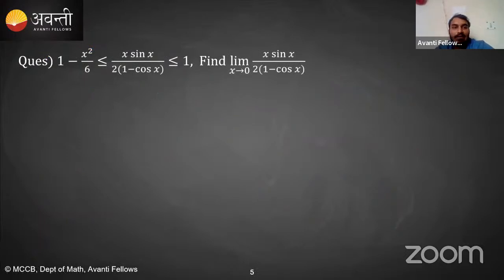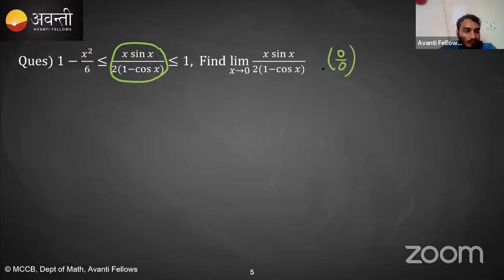The question is saying that 1 minus x square by 6 is less than or equal to x sin x upon 2 times 1 minus cos x, and it is less than or equal to 1. Find the limit of this function, x sin x divided by 2 times 1 minus cos x, where x is tending towards 0. As x is tending towards 0, as you can see, it is 0 by 0. Right? So how are we going to solve it?